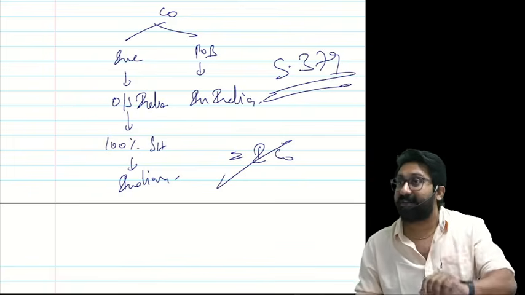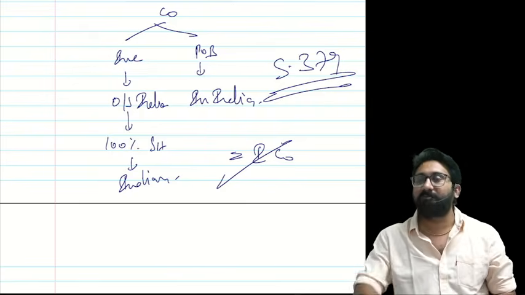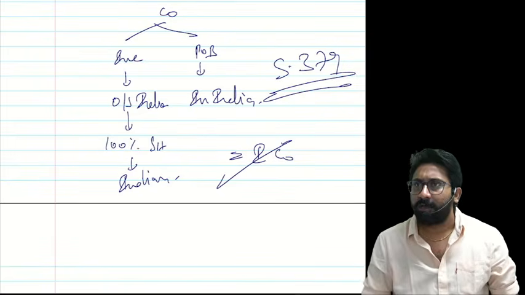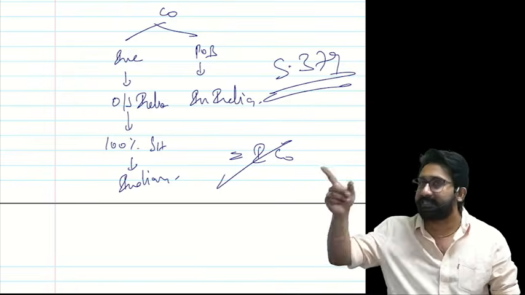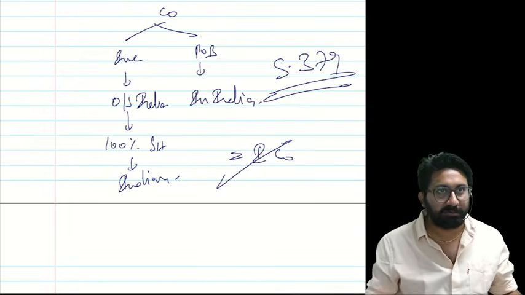Section 379 says that the first possibility is not there, but the second possibility, yes. If you are a foreign company with a substantial Indian shareholding, you will be treated as an Indian company only. All provisions of the Companies Act will apply to you. That's all. Answer over. That's what they wanted to tell.